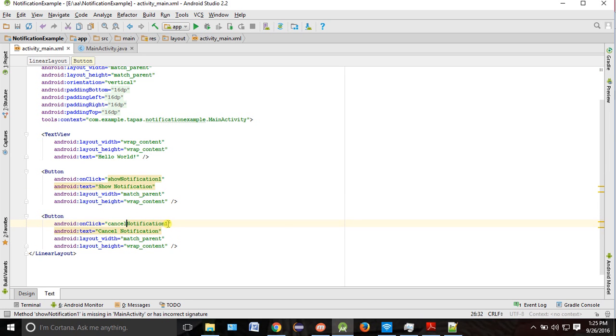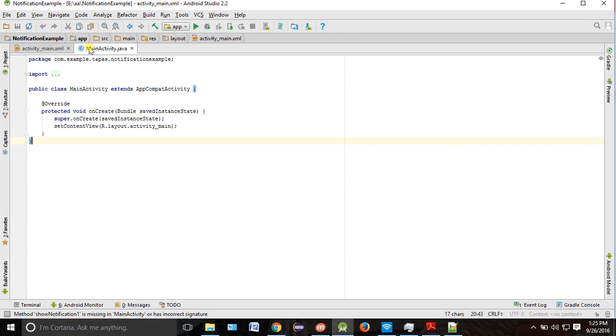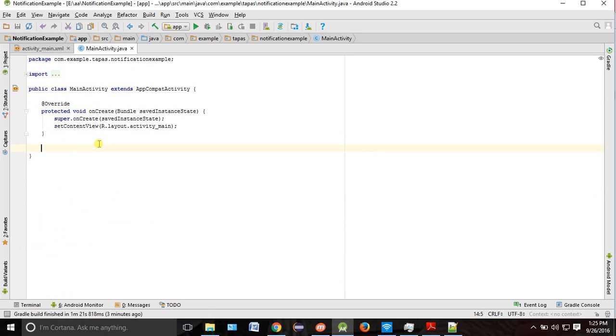1. Why am I making it 1? Because you never know, if there is some method in your activity or somewhere, it might create a problem, right? So to avoid this problem, I am making it show notification 1. Now where will you go? You will go to your activity and create this method, show notification 1.